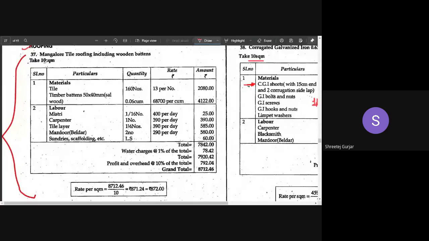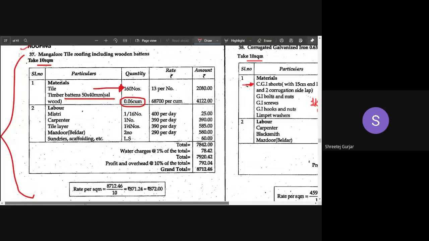Even if they ask you, you can assume 10 square centimeters of roofing that is required, along with the tiles. You have to calculate the timber battens that are required. Assume it is 0.06 cubic meters. They have not shown the calculations for this quantity either. This type of calculation will usually not be asked in the exam; they will give you the details of how to calculate and what you need to assume. So this roofing, Mangalore roof tiles, we will skip.